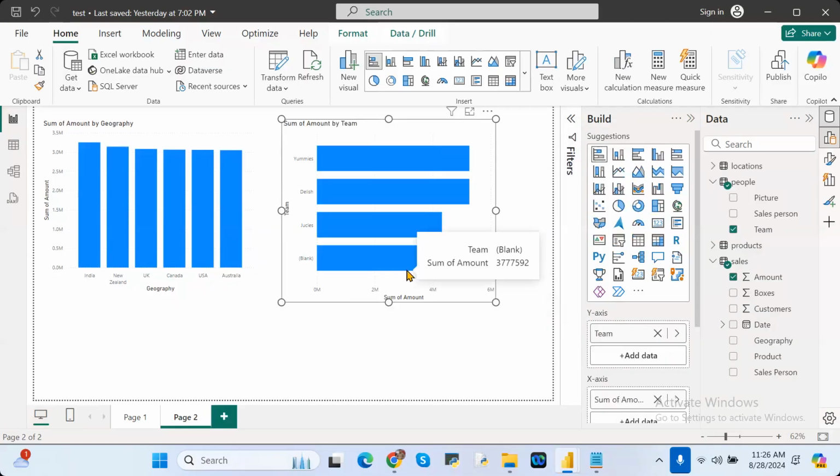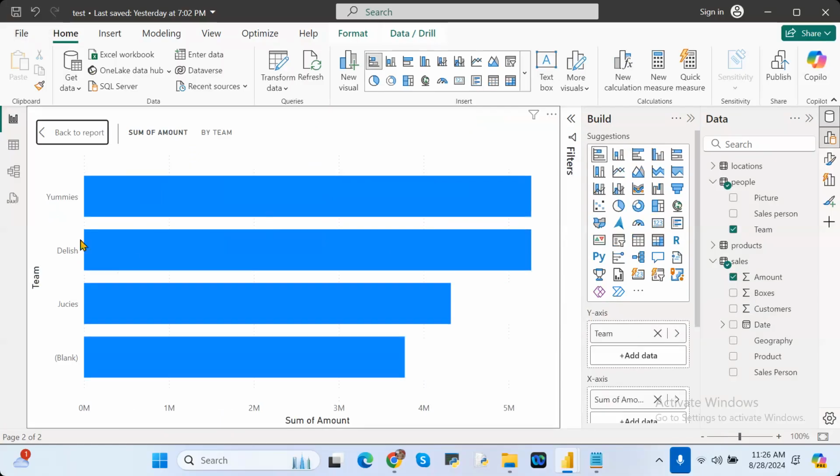See here, actually for this particular visual, Yummies are there, Delish are there, Juices are there, and blanks are there. Why are blanks showing? Each team wise, you want to see the amount. For this particular team, this is the amount, 52 lakhs.